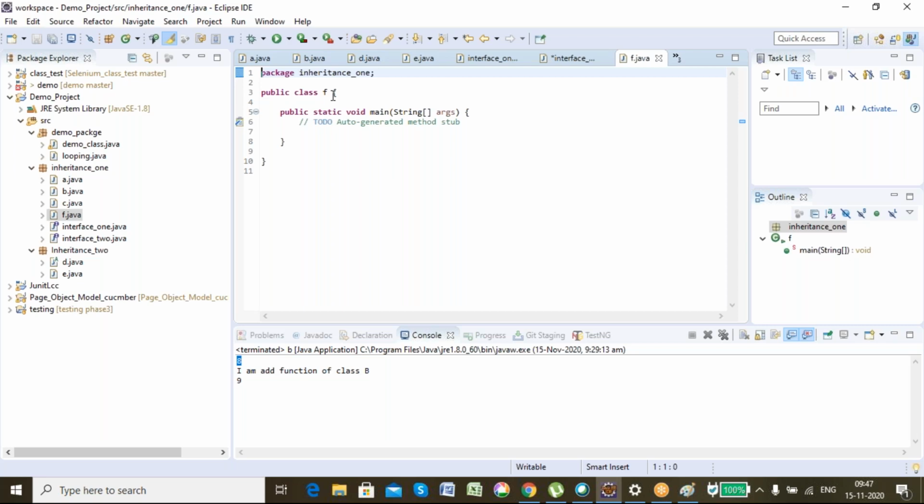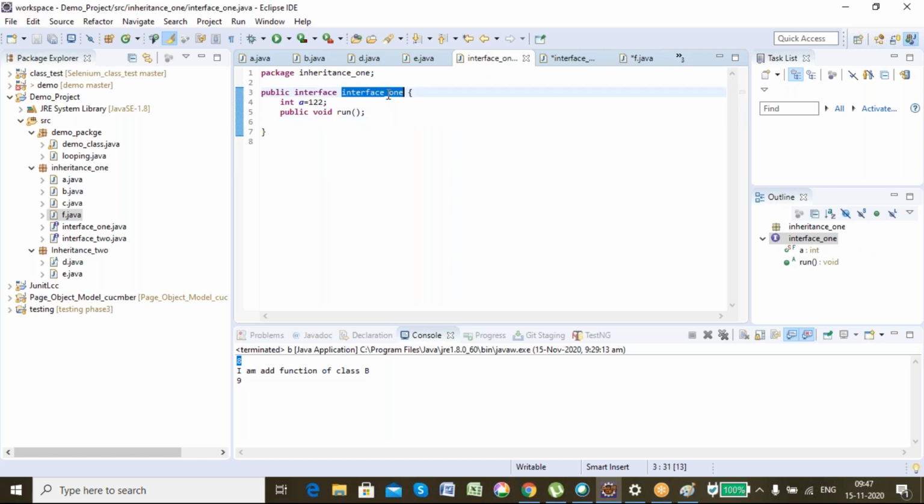And to inherit an interface, I use the word implements. So what are my interfaces? One is interface 1, another is interface 2.